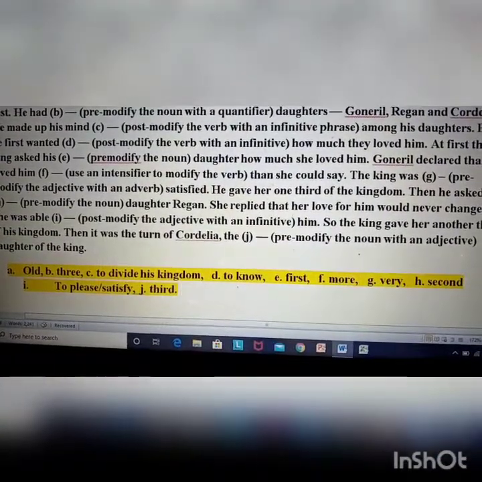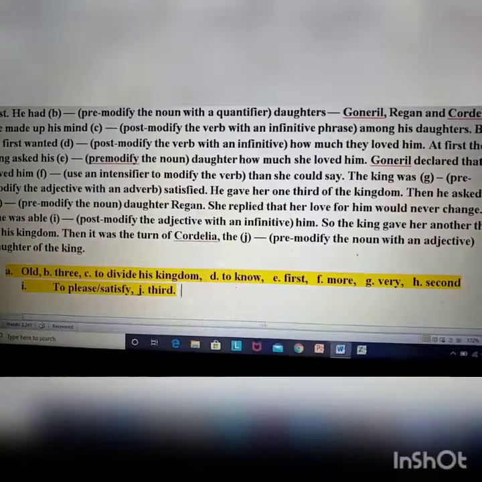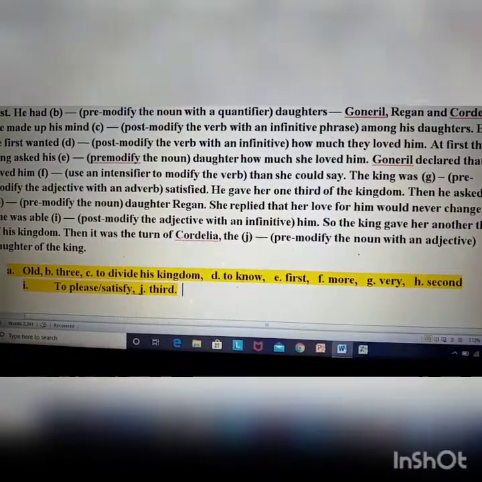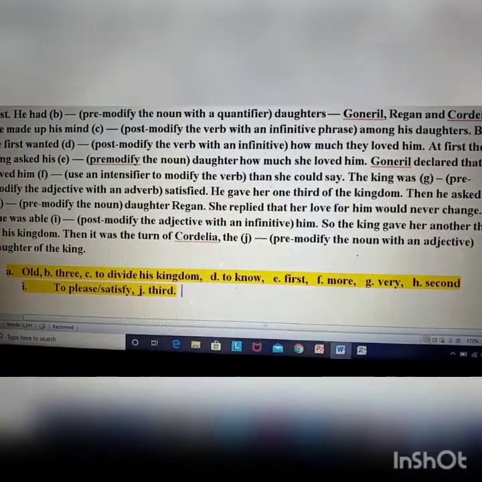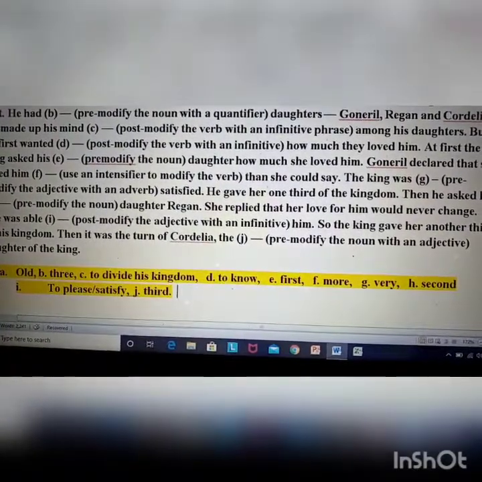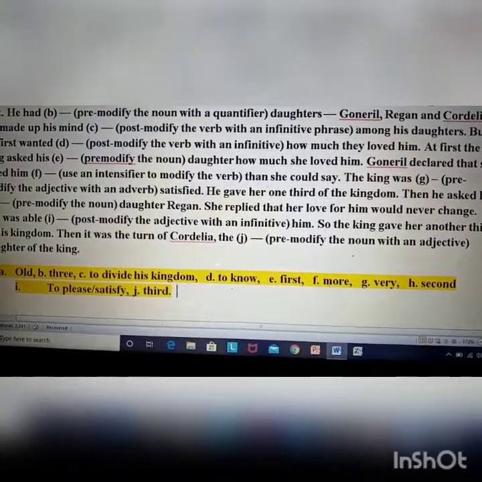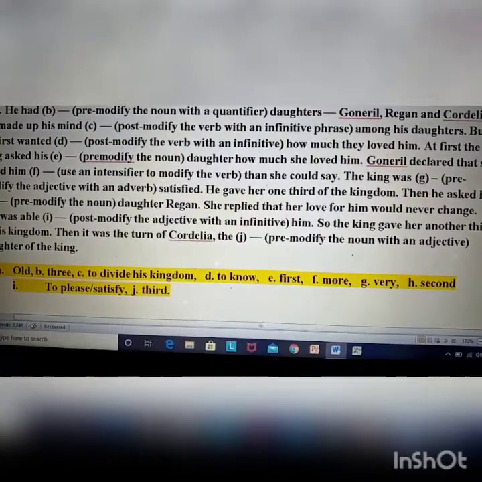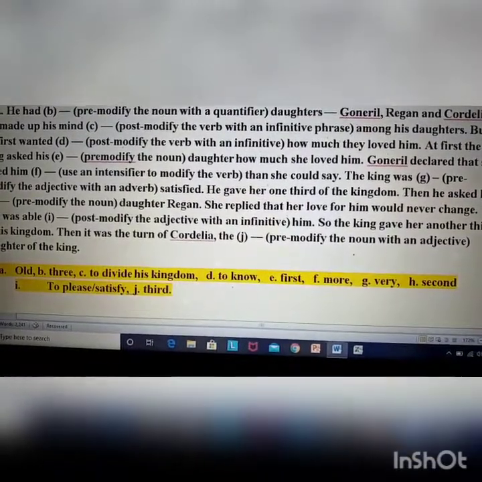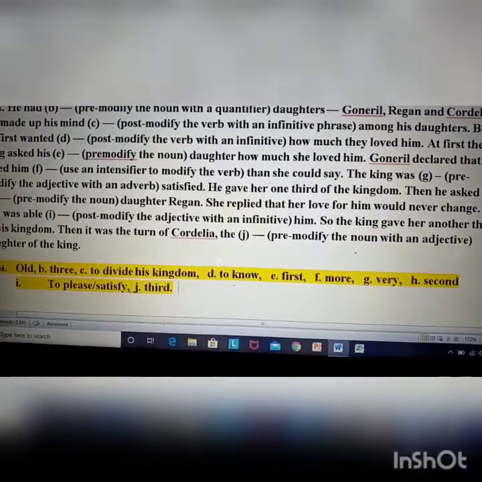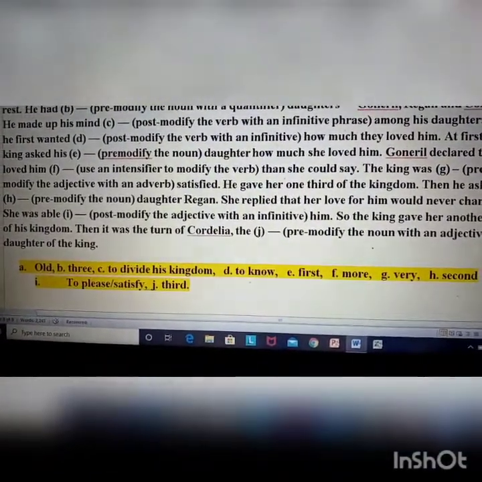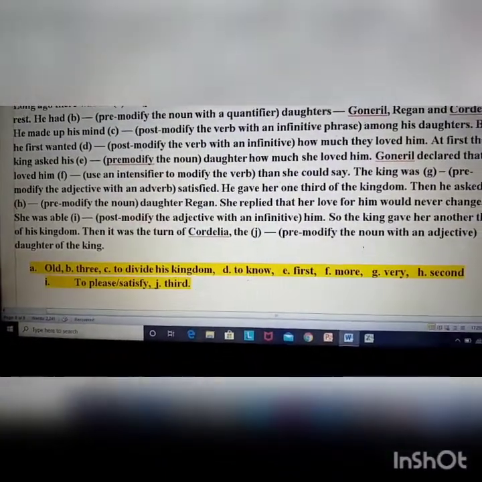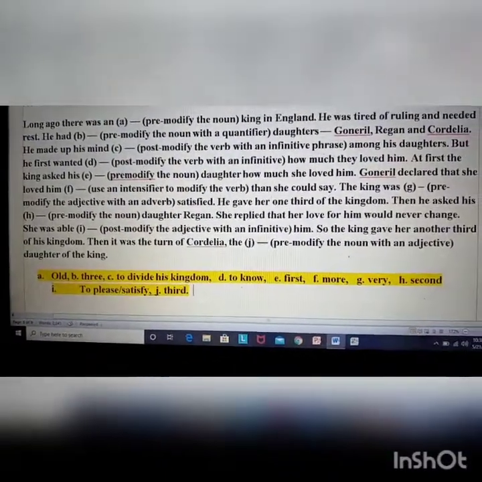We have already known that it is to plus base form of verb. And here we have to use an infinitive phrase. That means to plus base form of verb and 2 or 3 more words added with that infinitive. So I have used here, he made up his mind to divide his kingdom among his daughters.